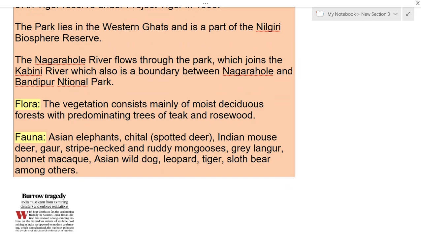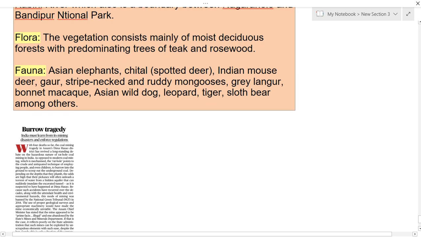And regarding fauna, we have a wide variety of wildlife. The first one is Asian elephants. We have cheetal, that is spotted deer, sloth bear, Indian mouse deer, gaur, striped-necked mongoose, ruddy mongoose, and we have grey langur and macaque, Asian wild pig, leopard, tiger, sloth bear, and even some other animal species can also be found. Okay, so these are some important things that you have to see.